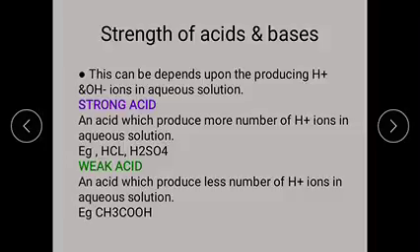An acid which produces less number of H plus ions in aqueous solution is called a weak acid. Generally these acid substances cannot give H plus ions easily in water. Then those are called weak acids. Examples are CH3COOH, acetic acid, and H2CO3, carbonic acid.